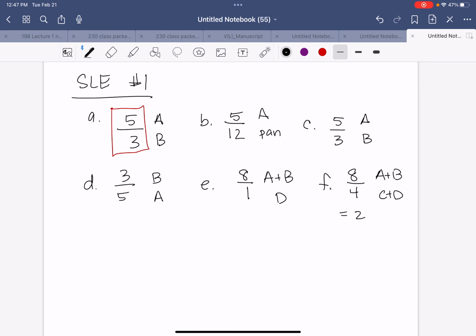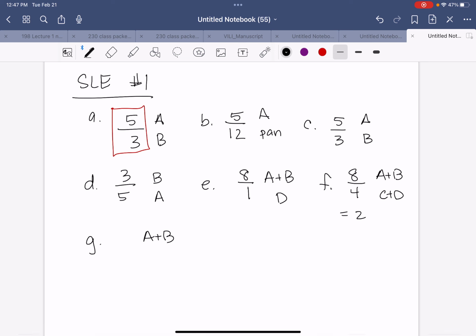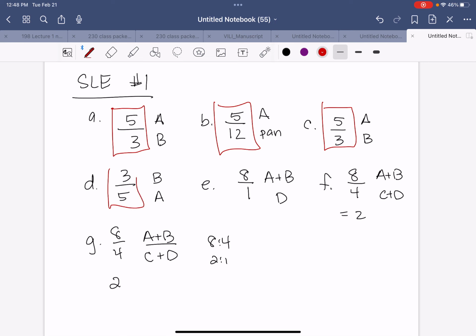And letter G, ratio of the total of A's and B's, so A plus B, over C's and D's. So again, that's 8 over 4, which reduces to 2 again. Or you can go 8 to 4, which reduces to 2 to 1. Any of those are totally fine. All right, and those are my answers, just to make it a little bit easier to look at.